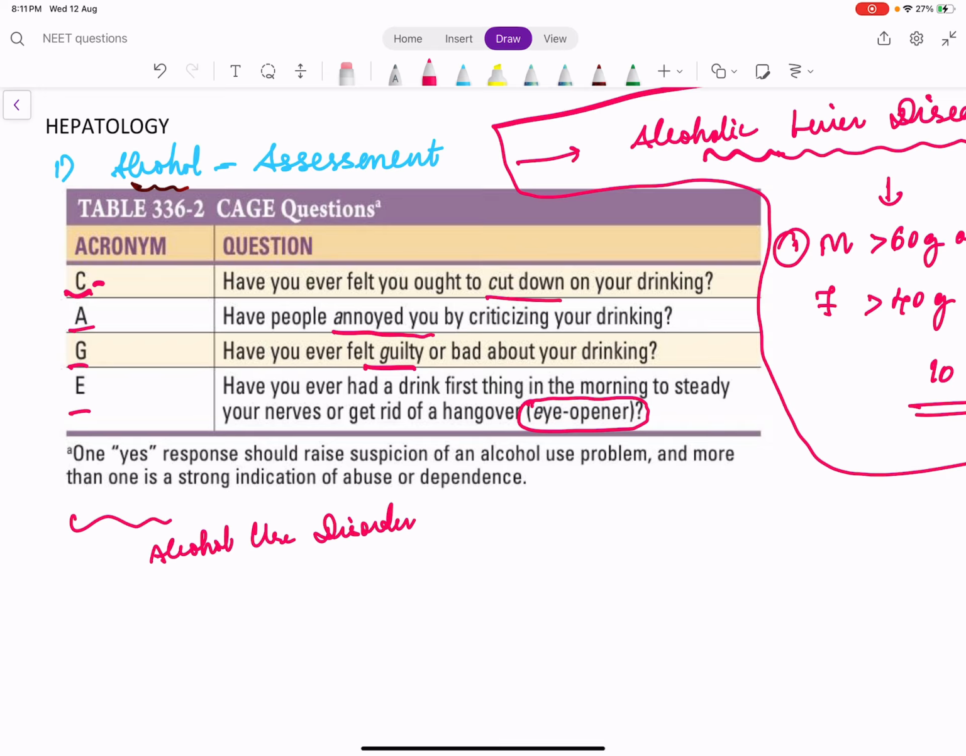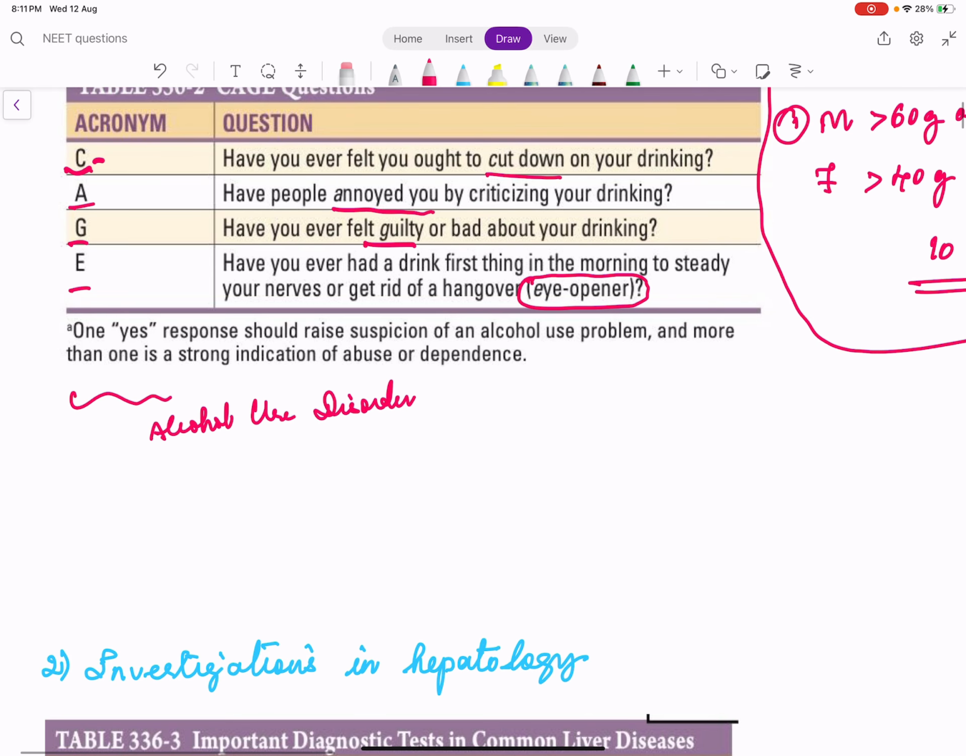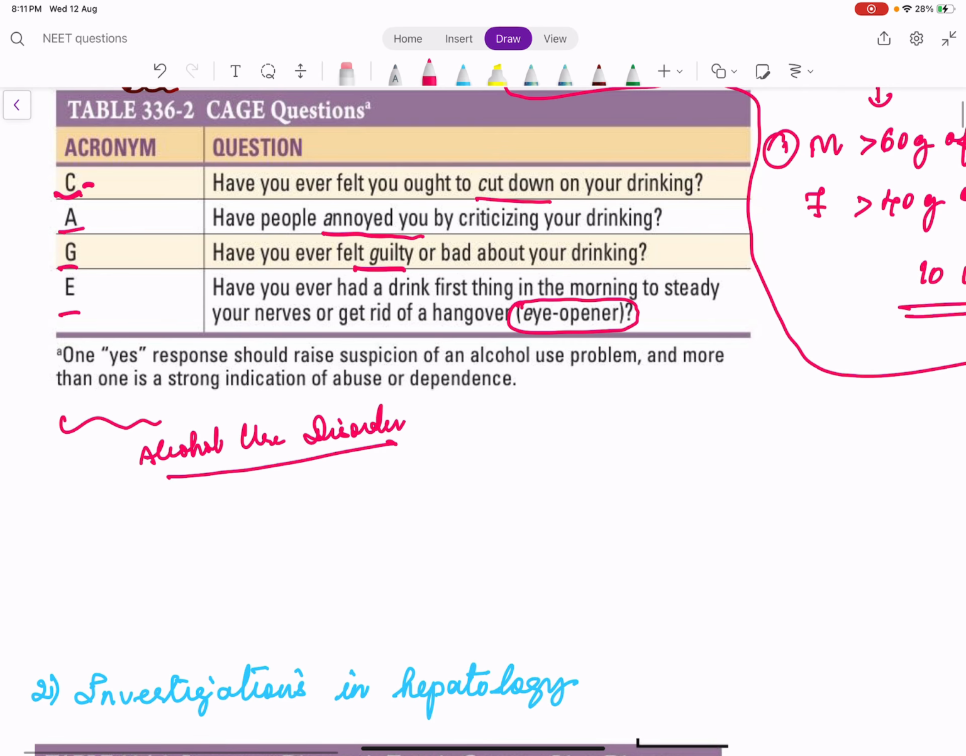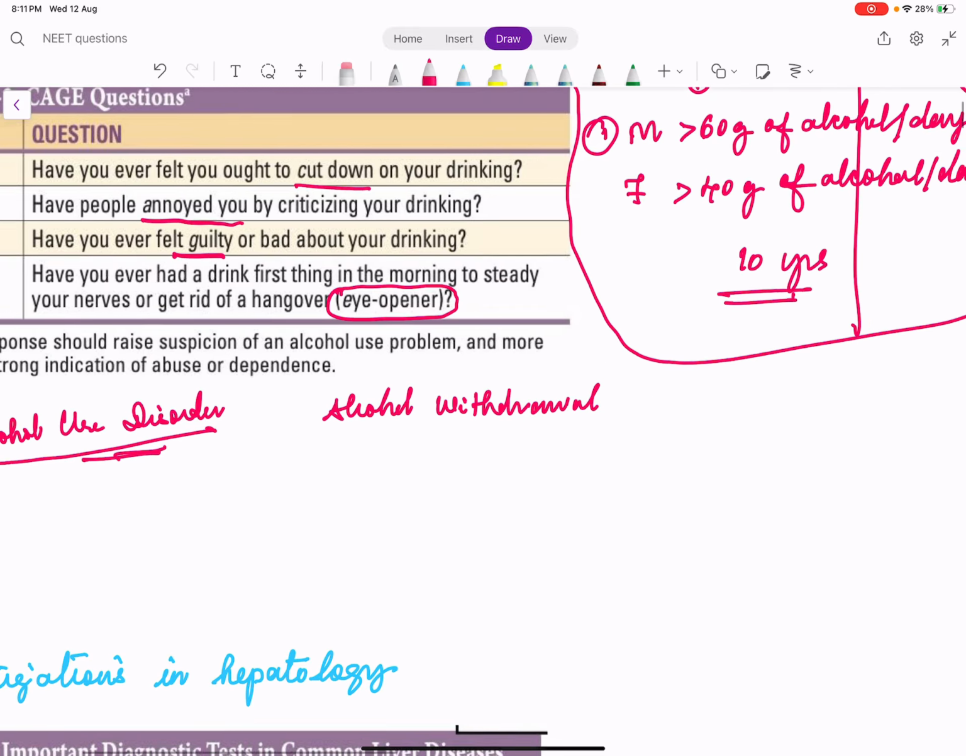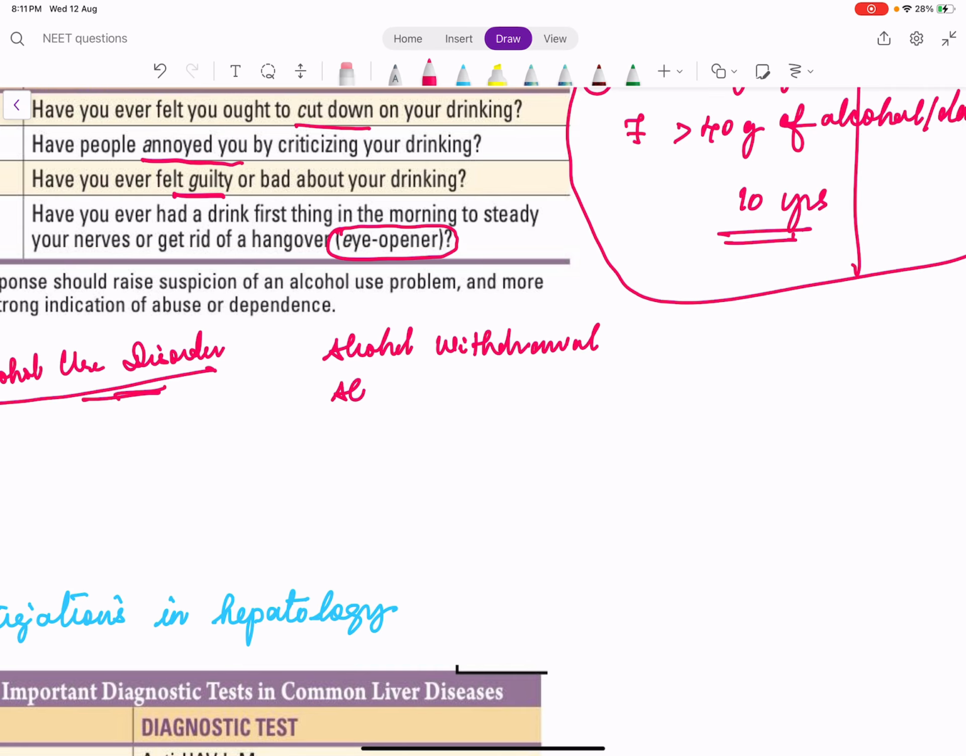Now, the plain use of the term alcoholic is not advised. So we have to find out whether they have alcohol use disorder or not. If they have one among the C, A, G or E, we can tell them as having alcohol use disorder. Of course, there are some terms like alcohol withdrawal. Alcohol withdrawal is the physical symptoms when the blood alcohol level goes down. There is something called alcohol dependence. Alcohol dependence is physiological dependence and psychological dependence.